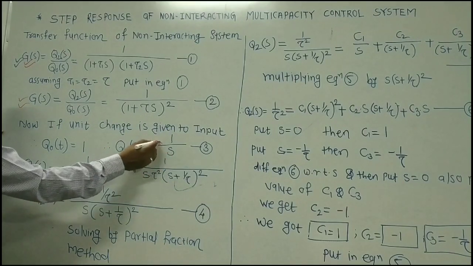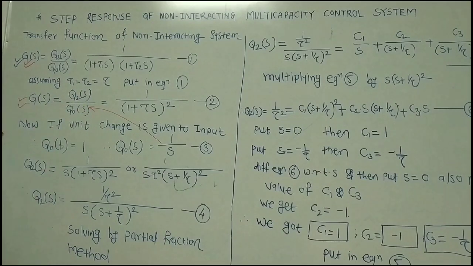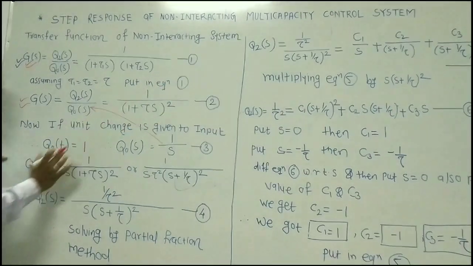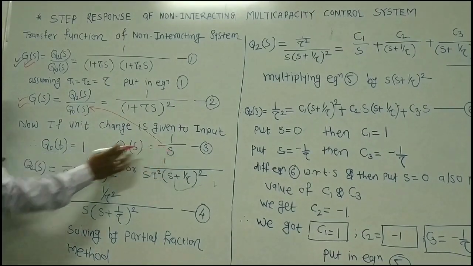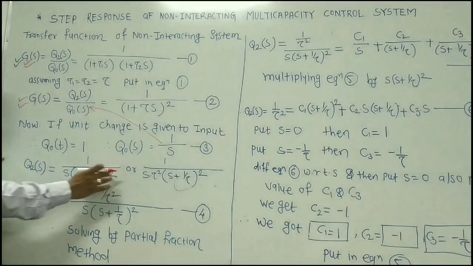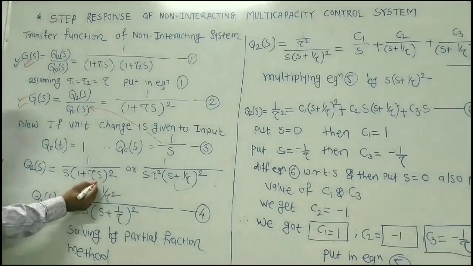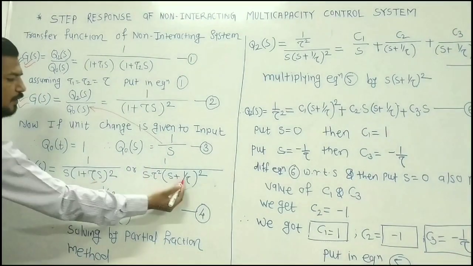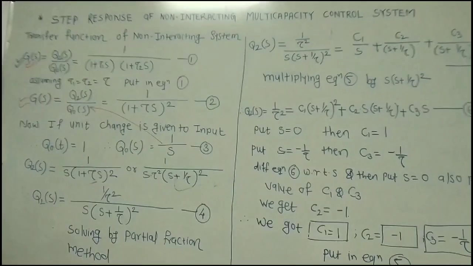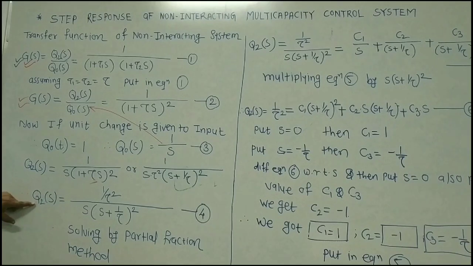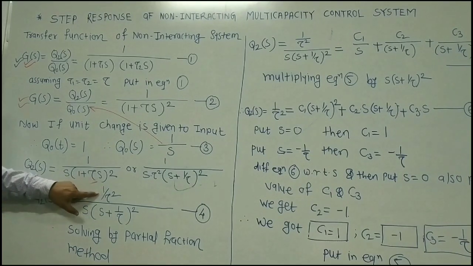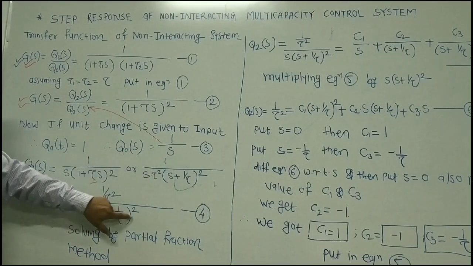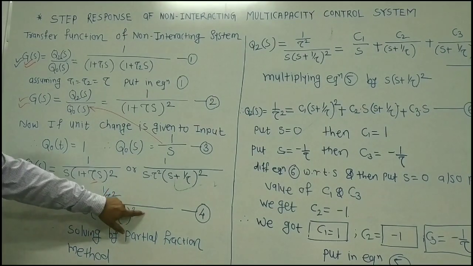And I will put equation number 3 into equation number 2. So what equation will I get? I will directly get Q2 of S is equal to 1 by S into (1 plus tau S) whole square. Or you can say, taking tau square as common, I will get 1 upon S into tau square into (S plus 1 by tau) whole square. So this is my equation that I have written properly. Q2 of S is equal to, I can also write this in this form, 1 by tau square into S plus 1 by tau square, and this is equation number 4.